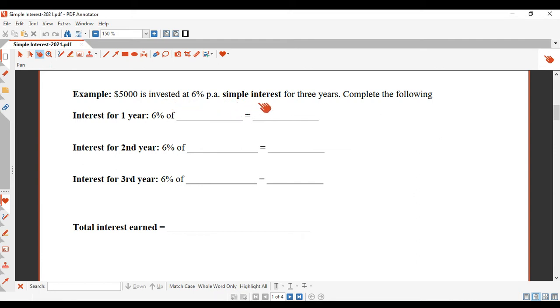So let's have a look at the first example. $5,000 is invested at 6% per annum, simple interest for 3 years. As soon as you see the words simple interest, it means that the interest is calculated on the original amount. So let's have a look. 6% per year is the interest. So for the first year, the interest will be 6% of $5,000. Okay, so calculate that. 6, shift, percent, times $5,000. That's $300.